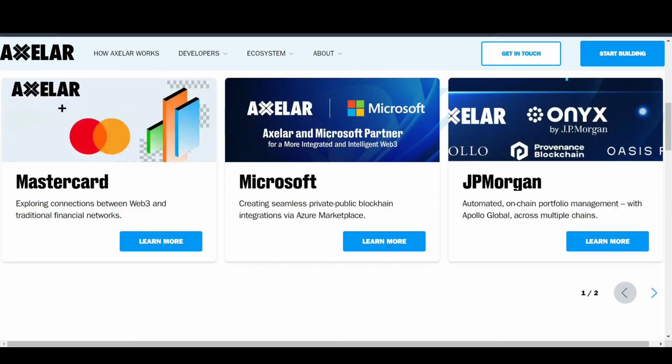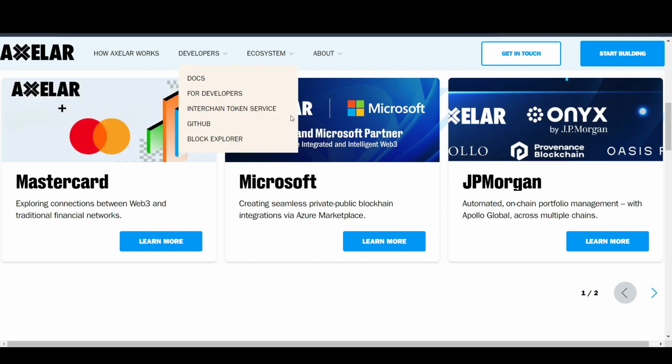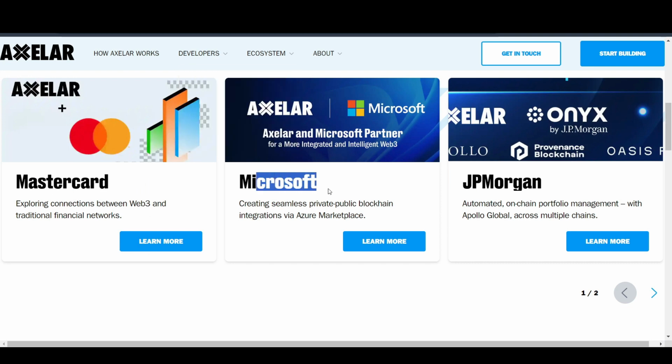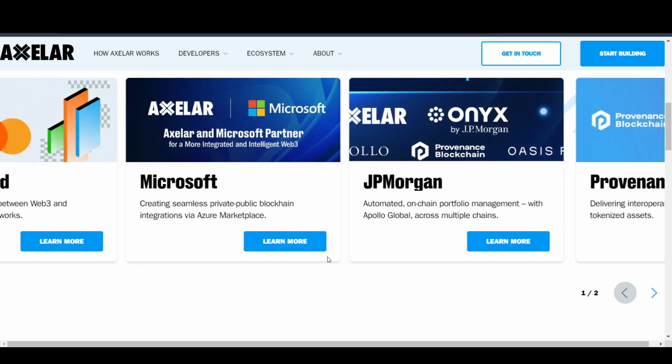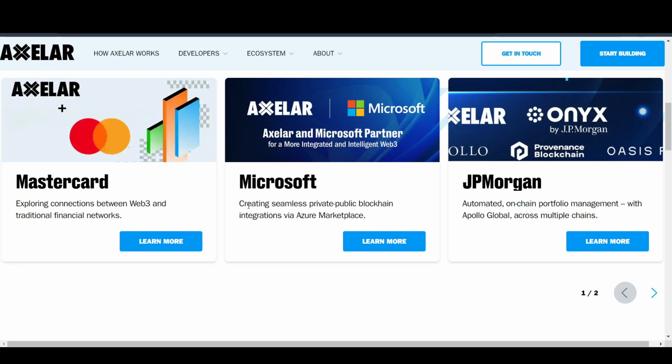When it comes to their partnerships in enterprise, we have MasterCard, Microsoft, even JP Morgan, even Provenance. We also have Ondo Finance, which is pretty big. So when it comes to Microsoft, they are creating seamless private blockchain interaction via Azure Marketplace.